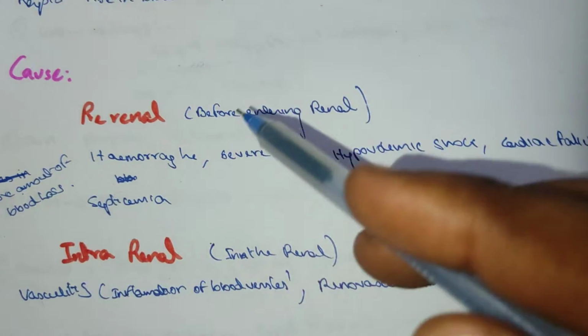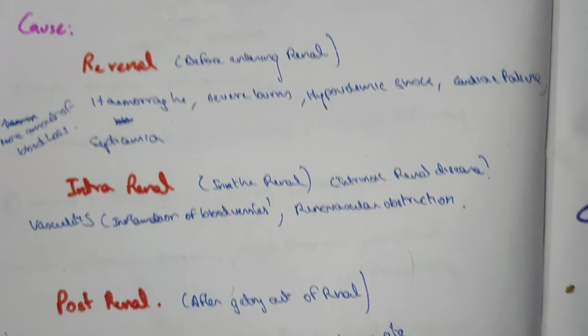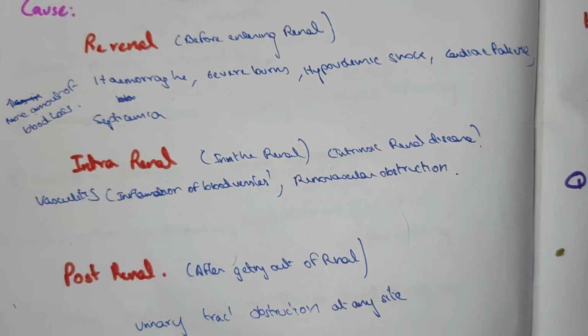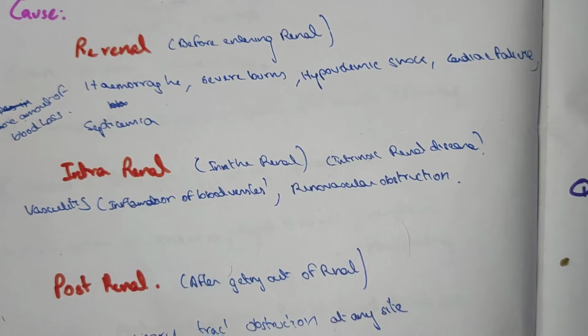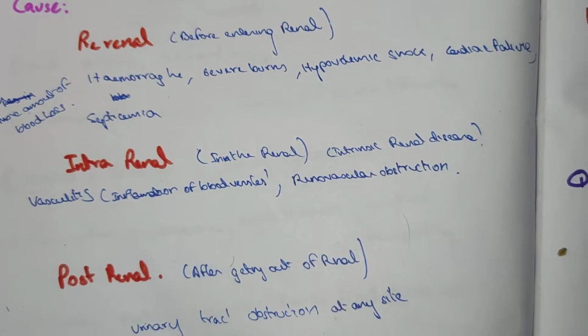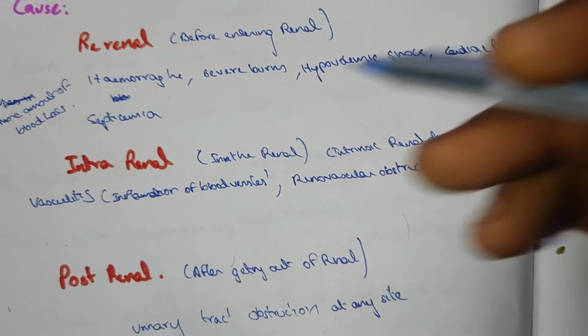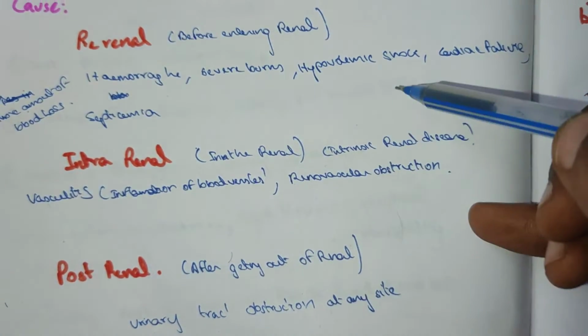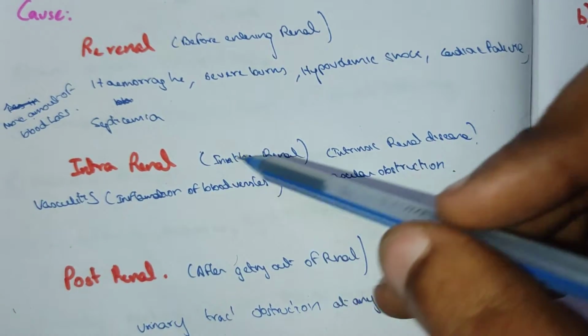The cause can be separated into three types: pre-renal, intra-renal as well as post-renal. The pre-renal cause is before entering the renal system. There is any obstruction or any type of systemic illness which causes the pre-renal cause. This is hemorrhage, severe burns, hypovolemic shock as well as cardiac failure and septicemia, where a large amount of blood is lost.